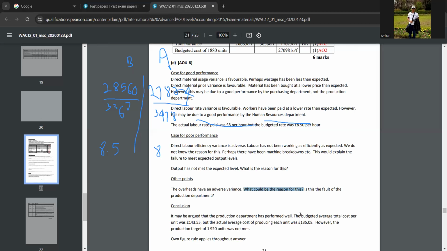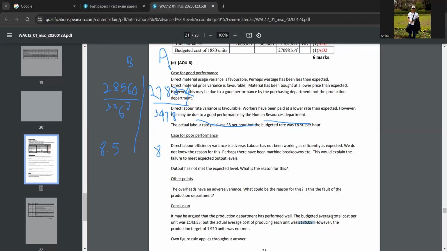Yes, correct. The total cost for budgeted is 275,624. That answer divided by 1,920 will give you 143.55. And 135, how you got it: the total cost for actual is 253,956, divided by 1,880. That's how you got 135. Did you understand that? Yeah, I understood that.